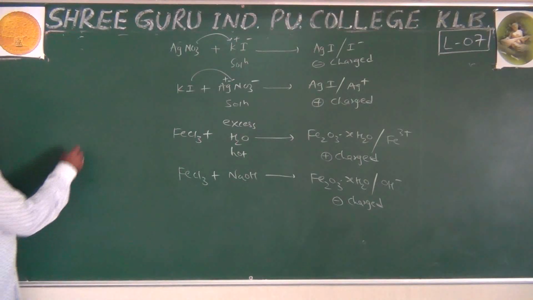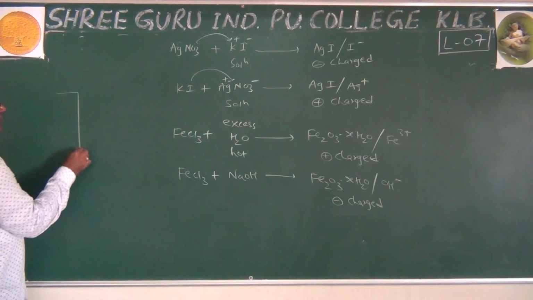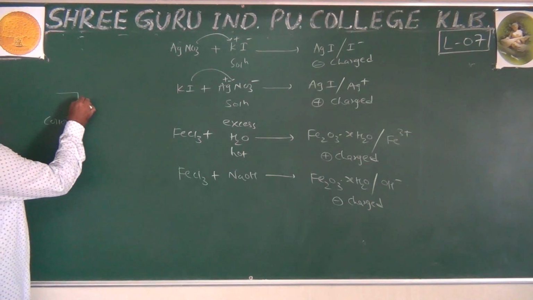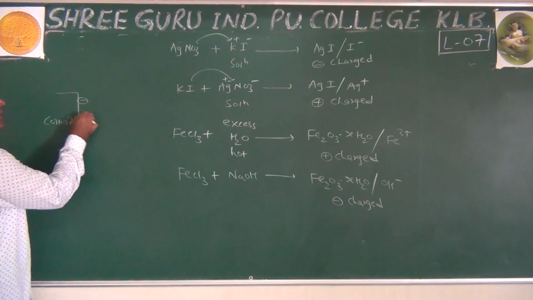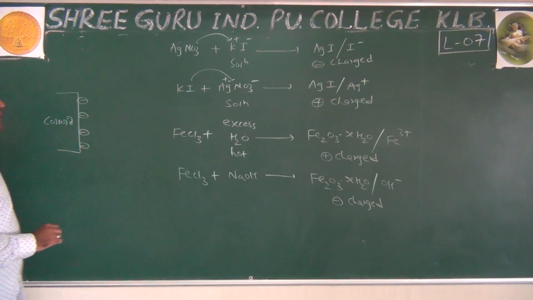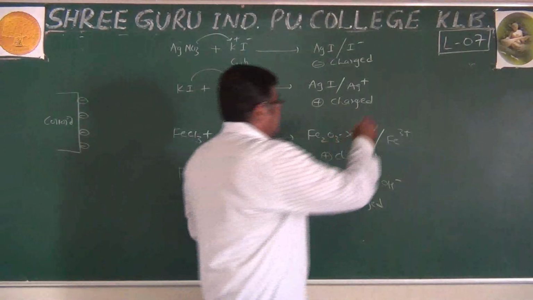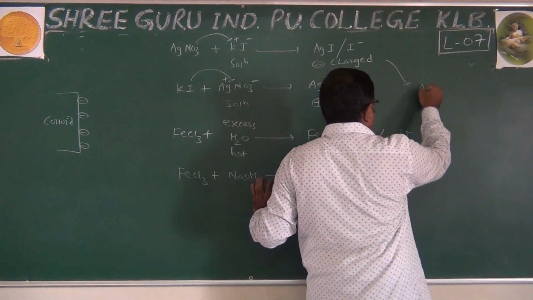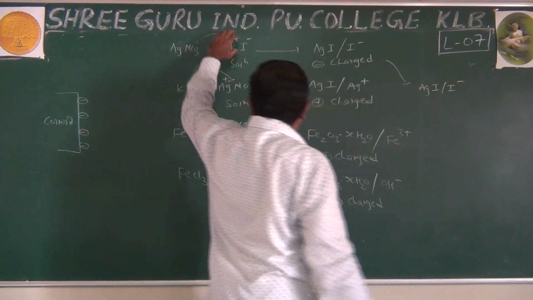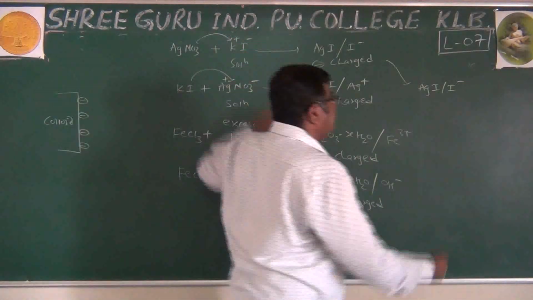Now due to this ion, what happens, you see here? This is the colloid, and suppose it adsorbs a positive ion or a negative ion. For example, AgI with iodide. What happens to this K+ ion?